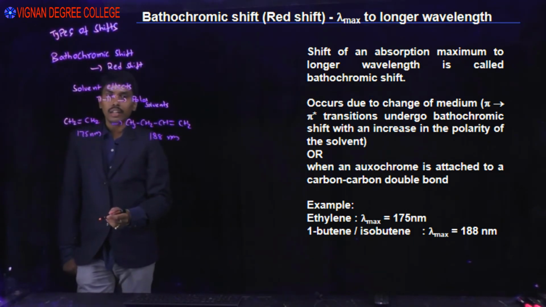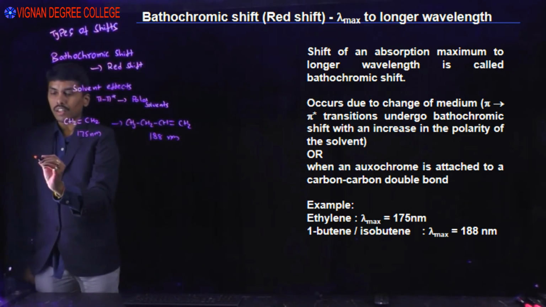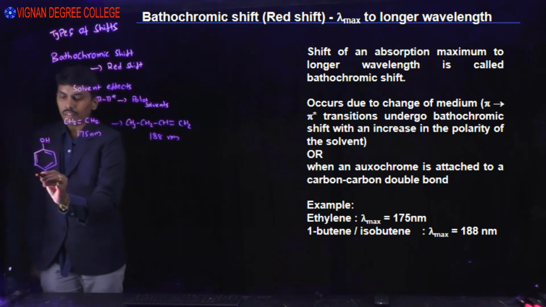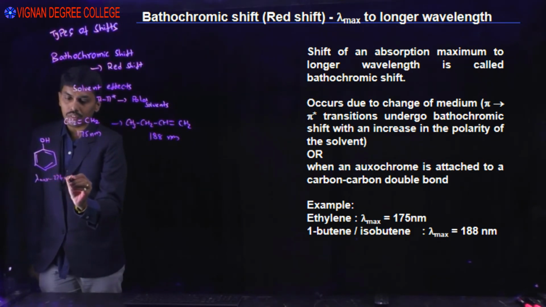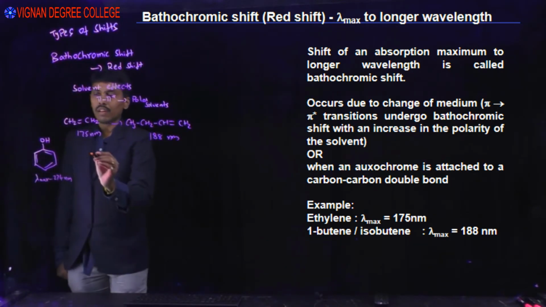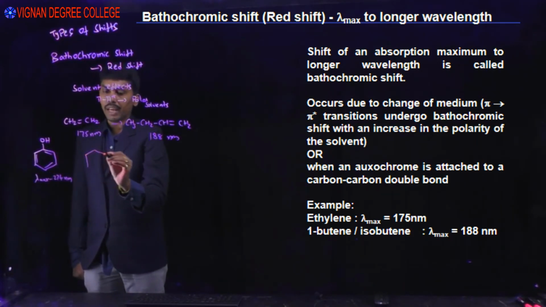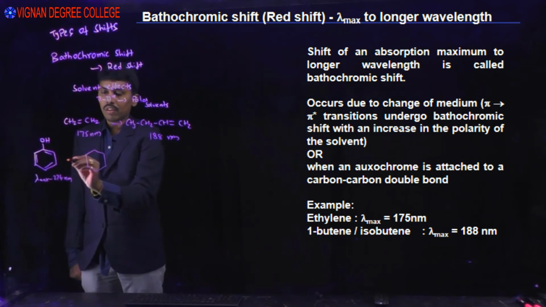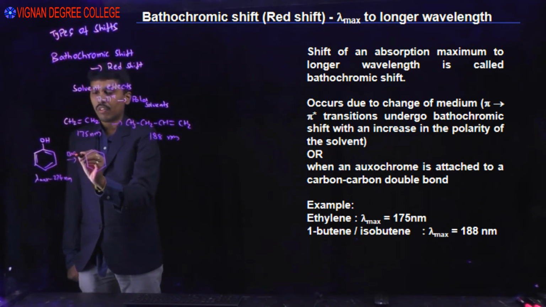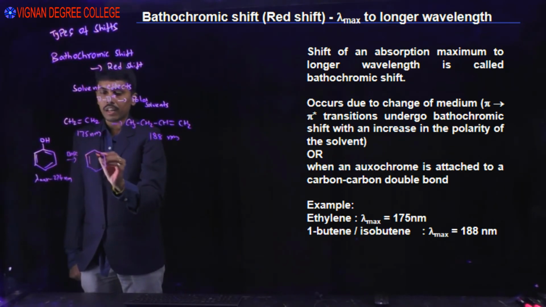We can take another interesting example. If you have phenol, lambda maximum is around 270 or 274. If you dissolve phenol or treat it with base, what we will get? We will get phenoxide or phenolate anion.